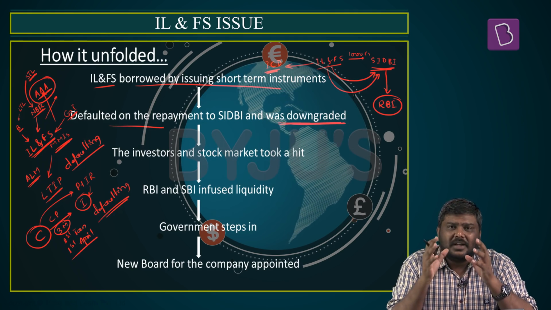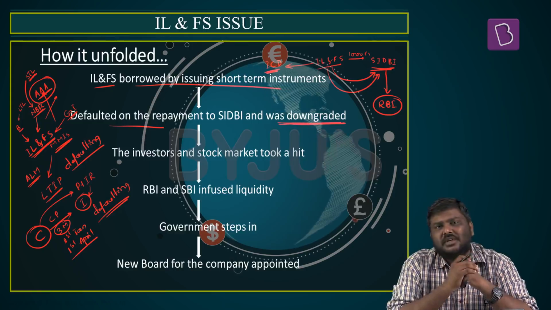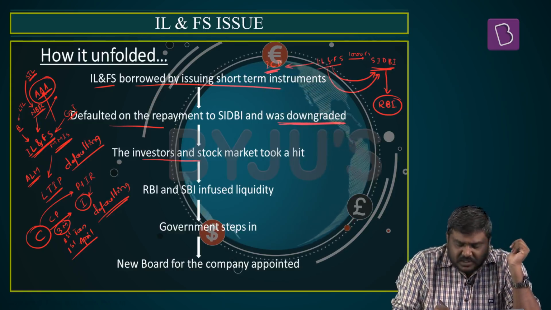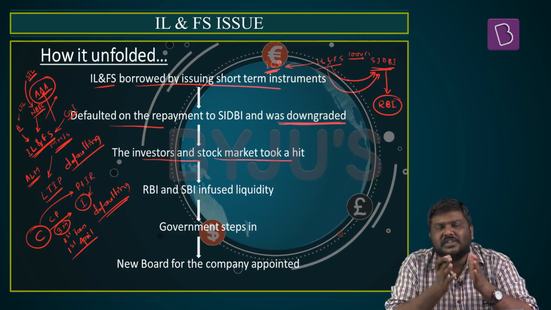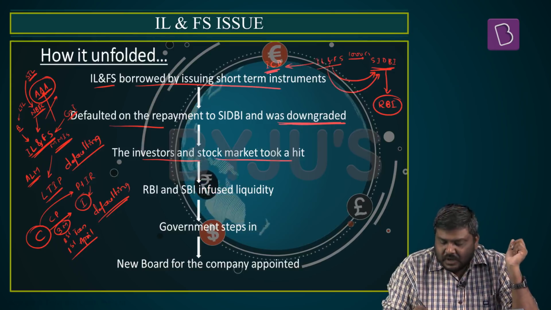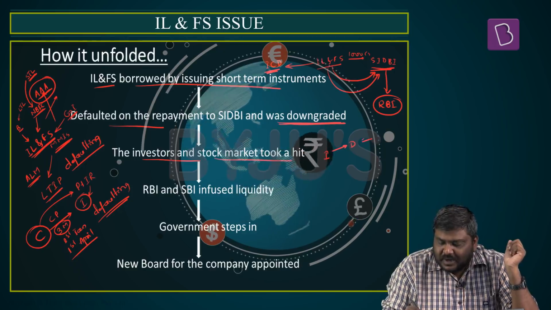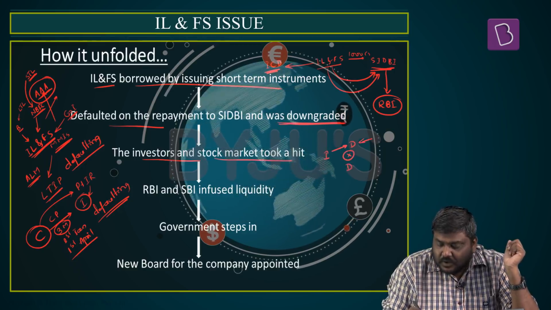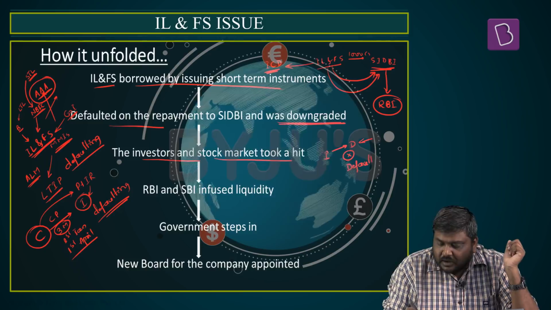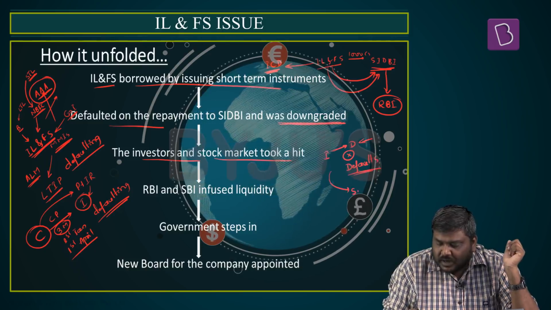The stock market took a hit of more than 1000 points. The investors as well as the stock market took a hit, obviously, for a simple reason. When an investor is invested in a debt instrument and the company doesn't make a repayment and defaults, it will also affect the stock market. Why?